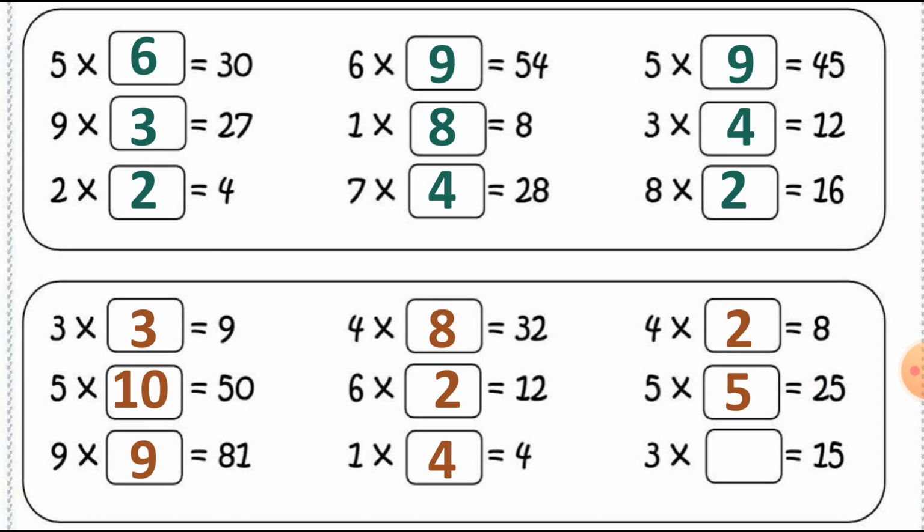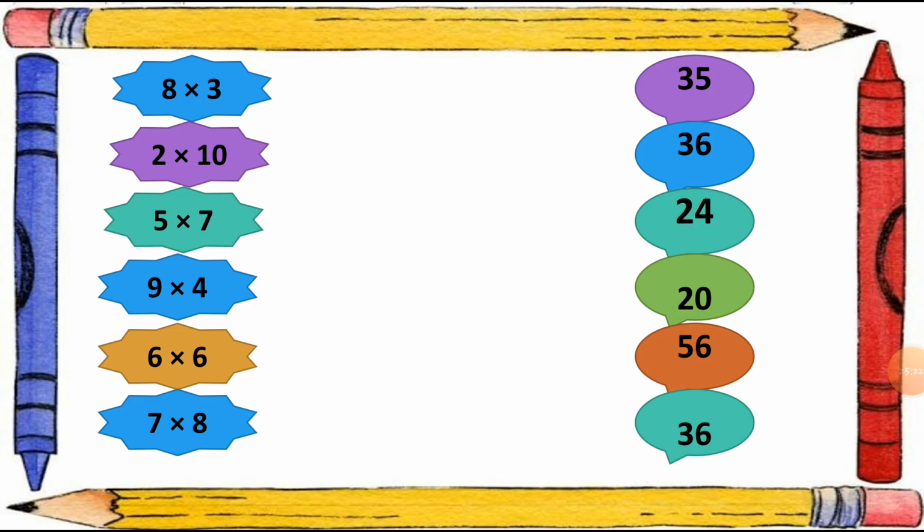So multiplying what with 3? With 5, we get the answer 15. So 3 5s are 15. We get the answer here. 3 5s are 15. Now here we have to match this.